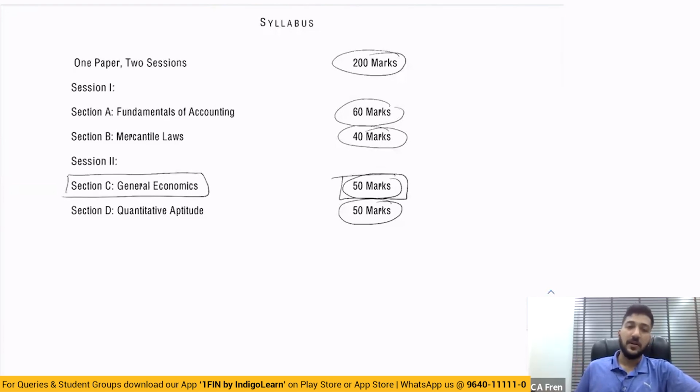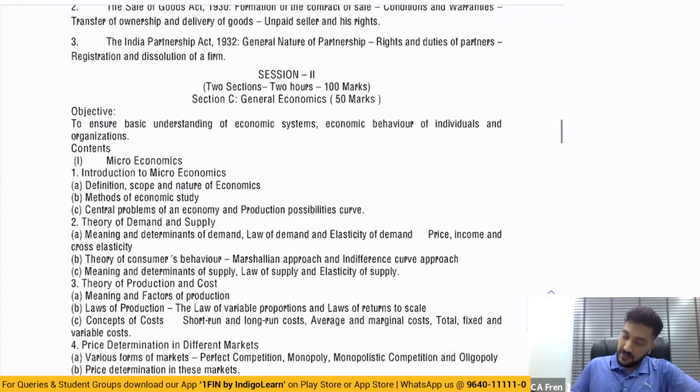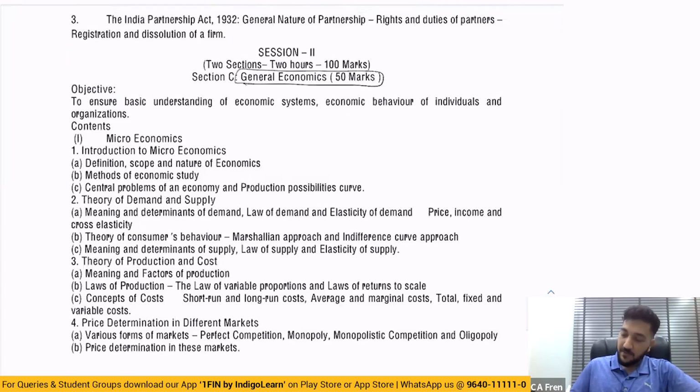And what was there in general economics? Let us have a look, right? So here is where the general economics syllabus starts. If you look at it, the objective of the syllabus is to ensure basic understanding of the economic system, and the economic behavior of individuals and organizations. That was a very generic way of teaching economics. If you would want me to compare it to some academic way of teaching economics, I would compare it to what you would learn in your 11th and 12th. There was nothing much more than that.